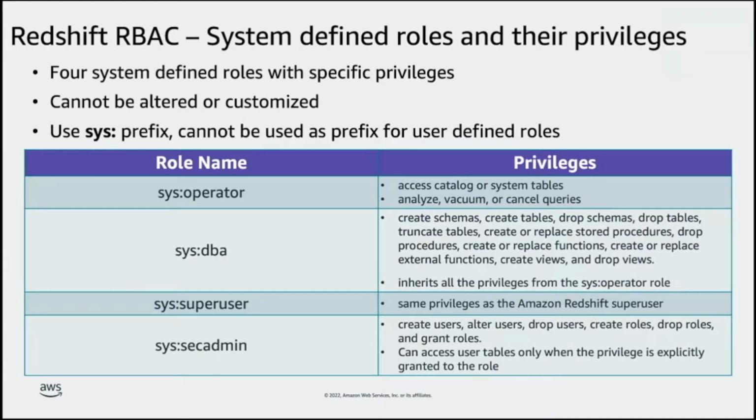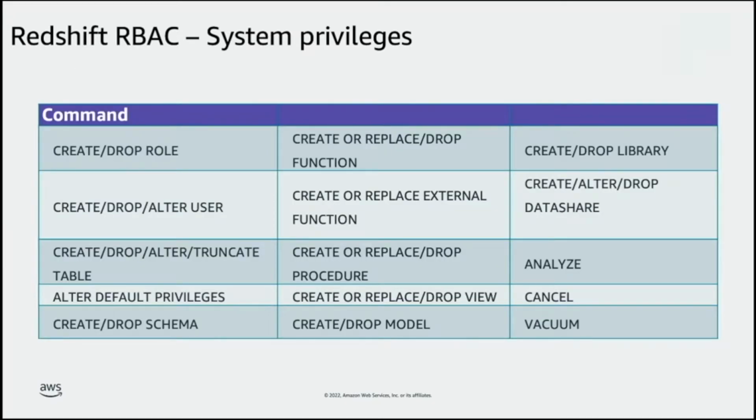RBAC in Redshift provides 4 system-defined roles with specific privileges. These roles cannot be altered or customized. They use the sys: prefix, and this prefix cannot be used by user-defined roles. RBAC in Redshift also defines system privileges which are available out of the box and can be granted to roles for assigning specific permissions.